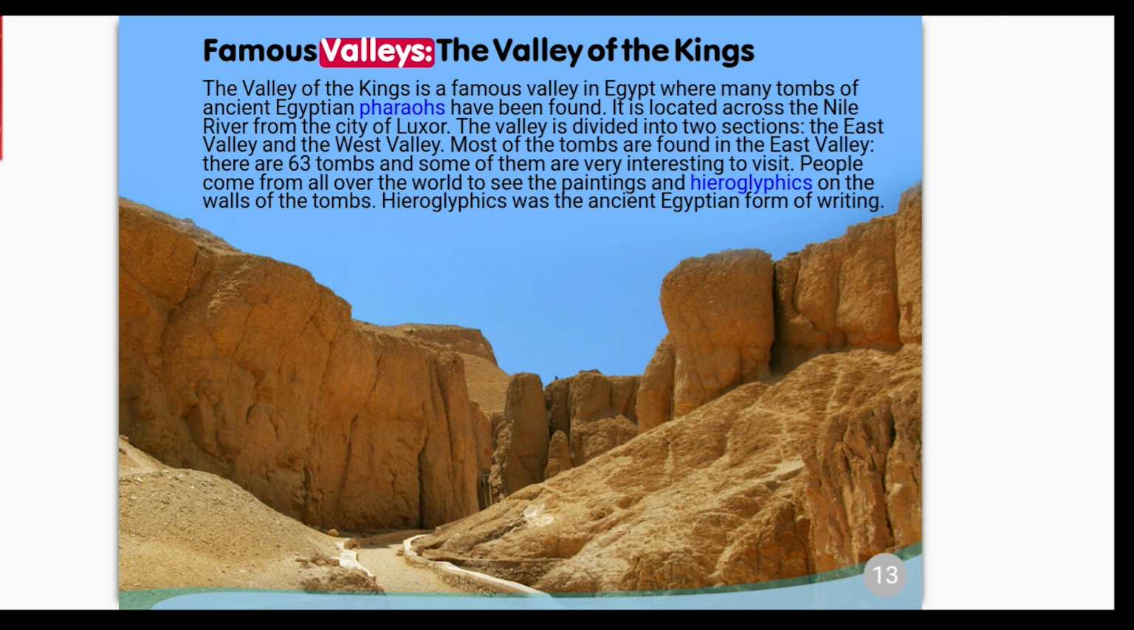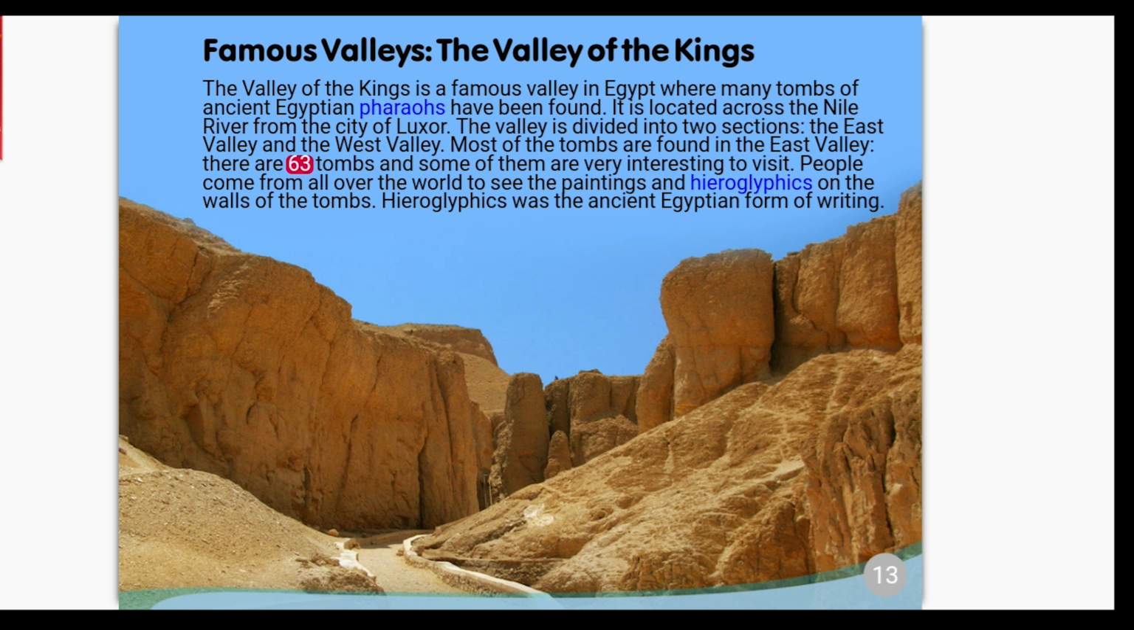Famous valleys. The Valley of the Kings. The Valley of the Kings is a famous valley in Egypt where many tombs of ancient Egyptian pharaohs have been found. It is located across the Nile River from the city of Luxor. The valley is divided into two sections, the East Valley and the West Valley. Most of the tombs are found in the East Valley.